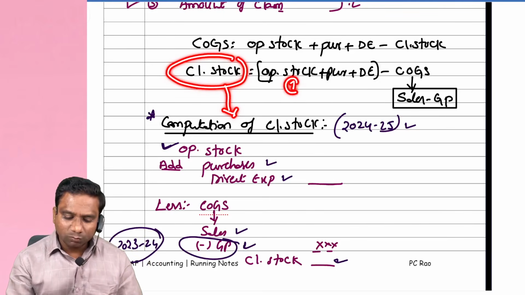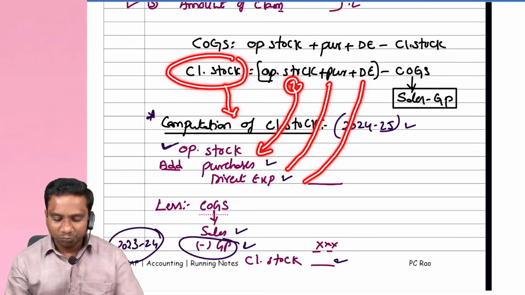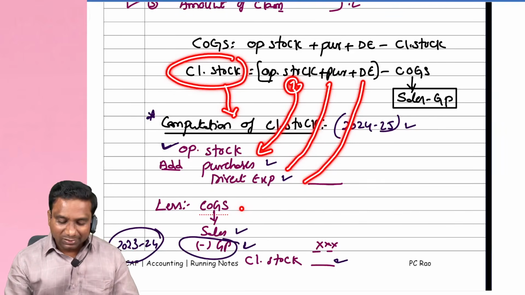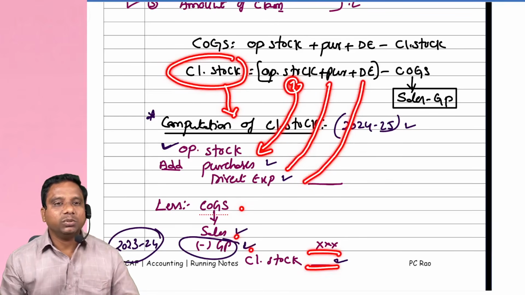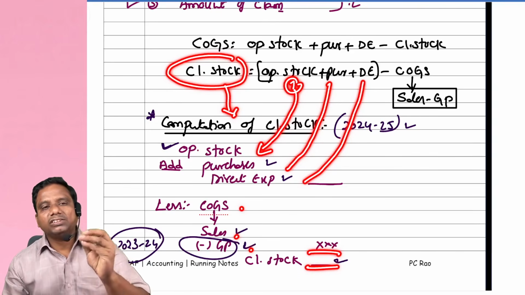So what is the first item? Opening stock. Opening stock plus purchases. Second item plus direct expenses. Total. Minus COGS. How do we calculate COGS? Tell me. Sales minus gross profit. We get the closing stock. That's it. Calculation completed. From this closing stock, we deduct any stock salvaged.